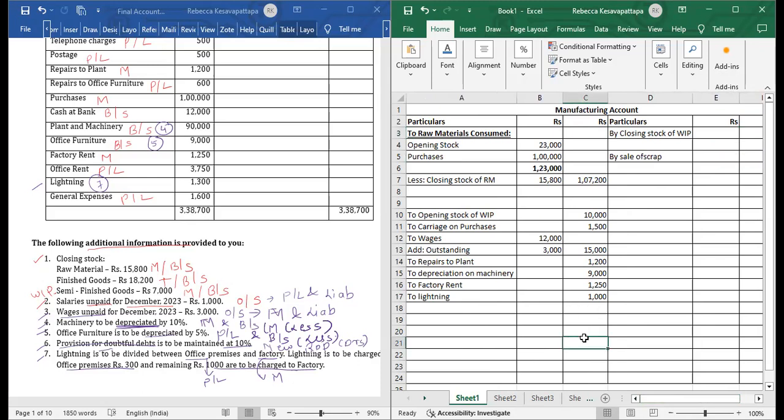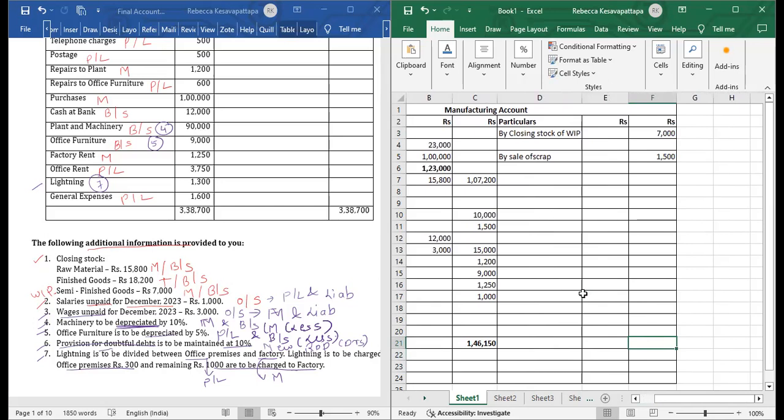We'll have a debit balance over here. $1,46,150. On both the sides, we will write the same amount, 1,46,150. Now we will minus 7,000 and 1,500.